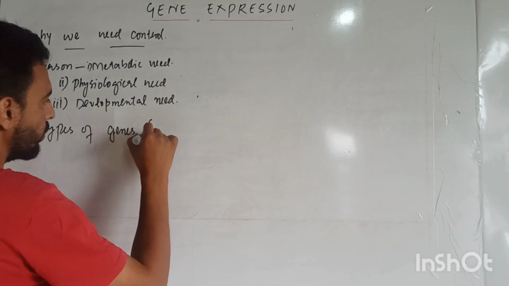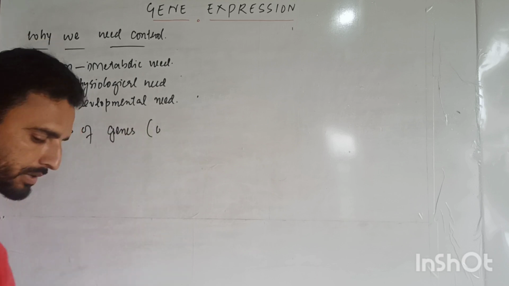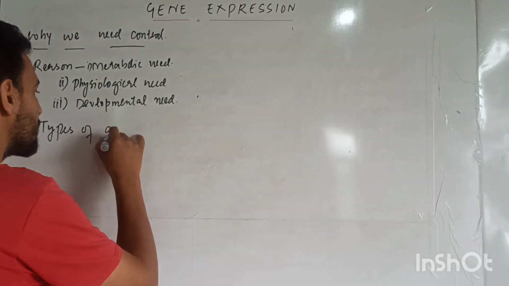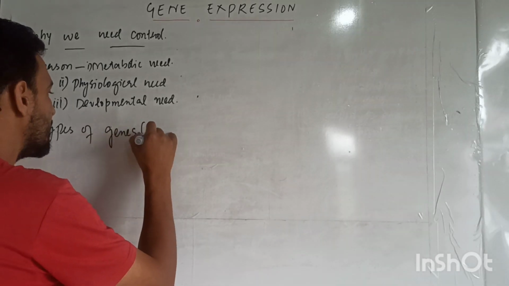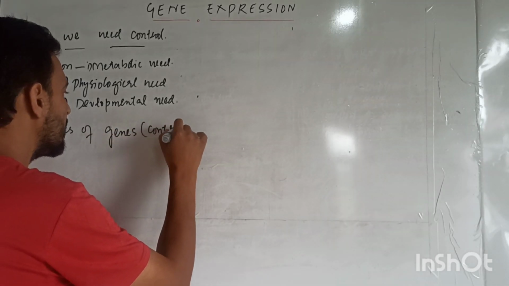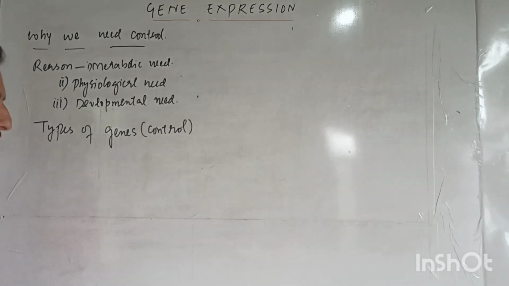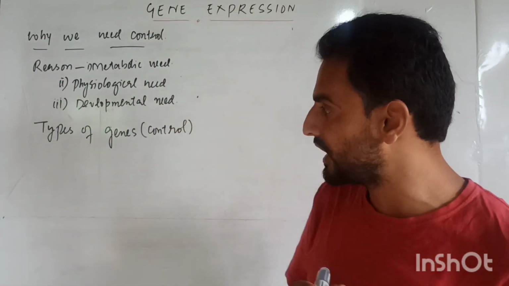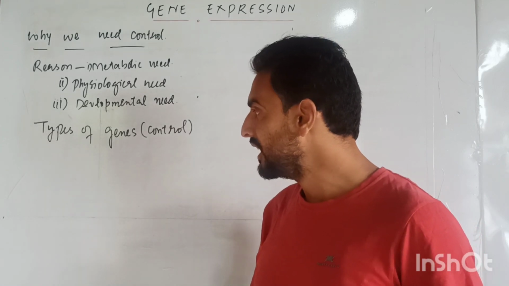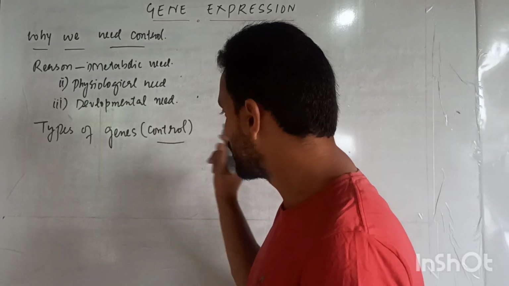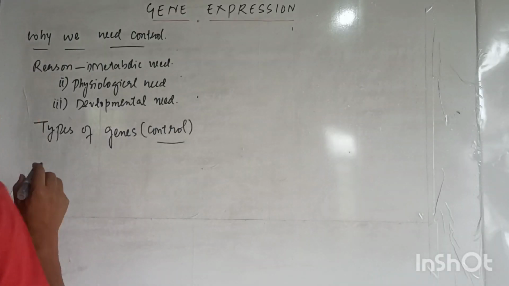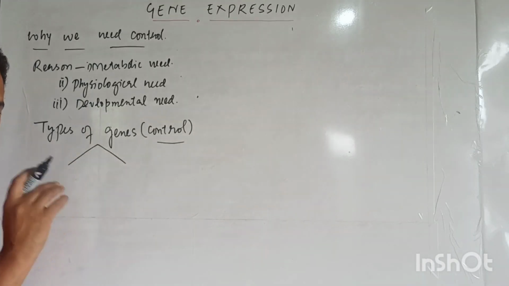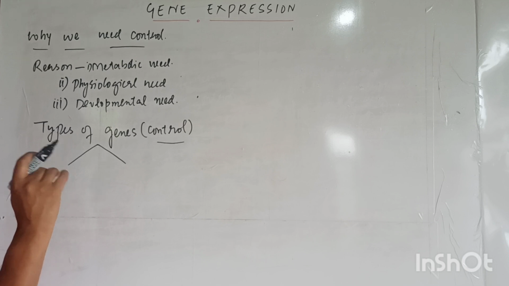Types of genes on the basis of control. Dear students, we have different types of genes on the basis of control, on the basis of function, and so forth. Firstly, we will describe types of genes on the basis of control. There are two types of genes on the basis of control.